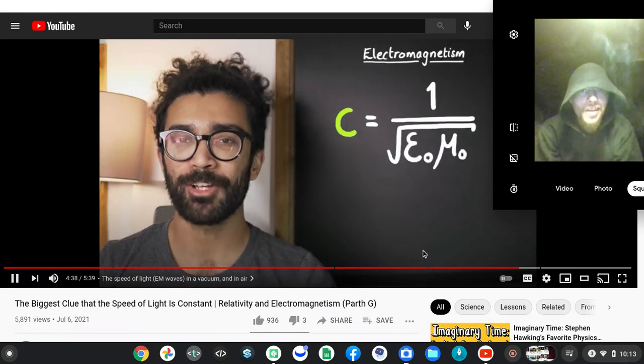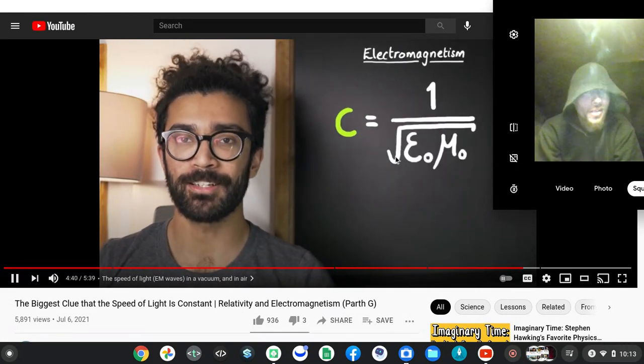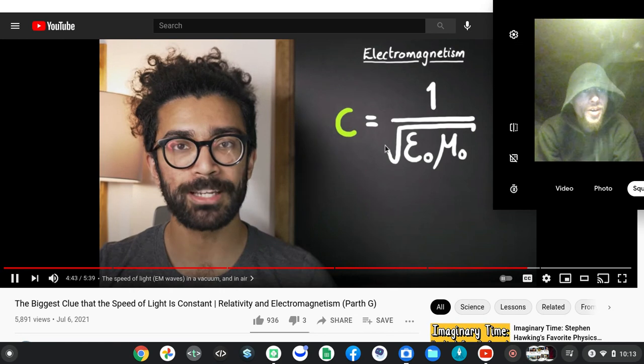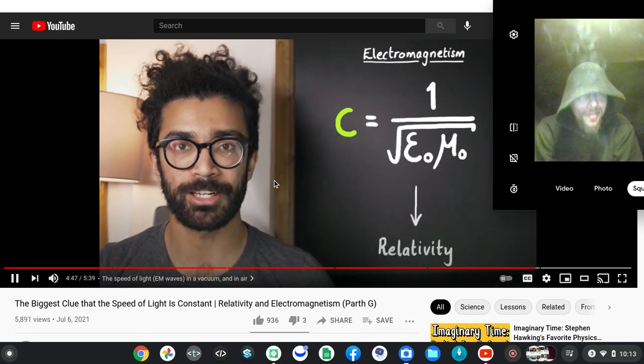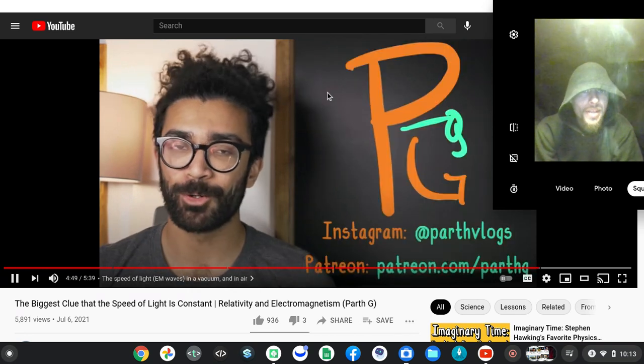But what we're seeing here is that the theory of electromagnetism predicted that the speed of light was a constant related to the properties of empty space. It had nothing to do with who was measuring it, or how fast they were traveling.